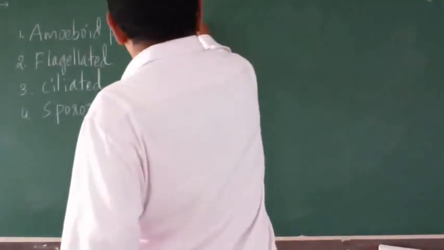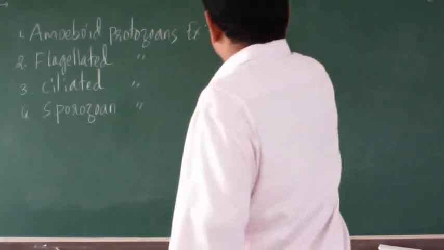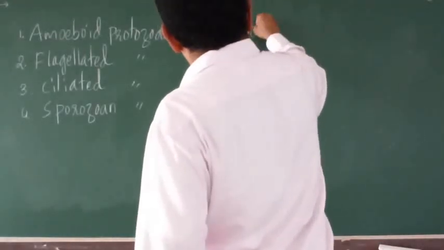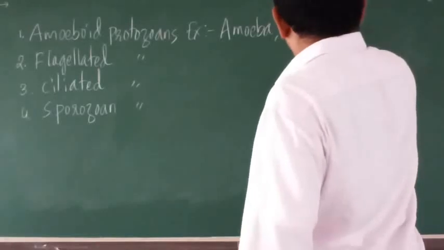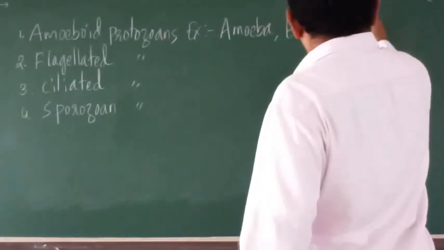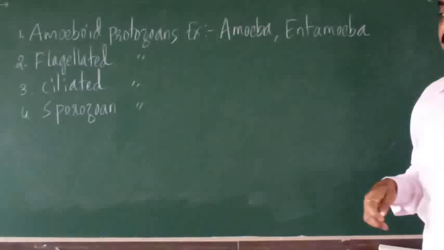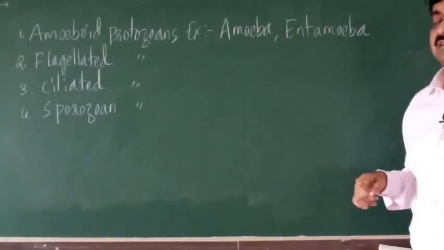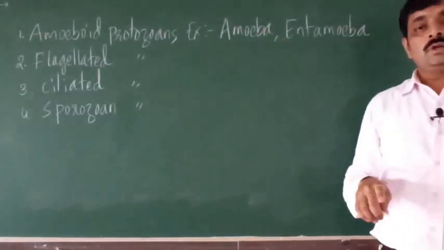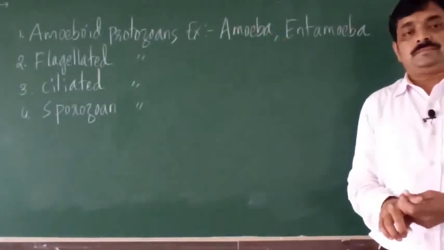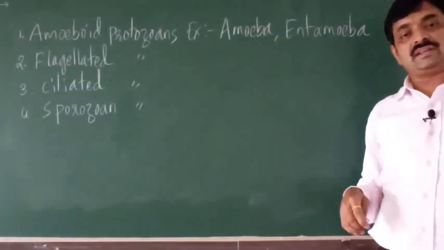So here the examples are amoeba and entamoeba. So these are the common examples of amoeboid protozoans. Now these amoeboid protozoans may be aquatic.